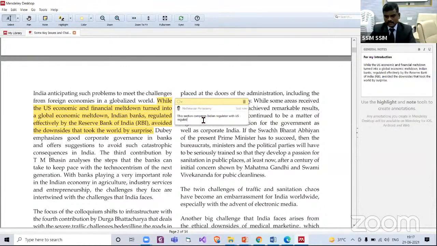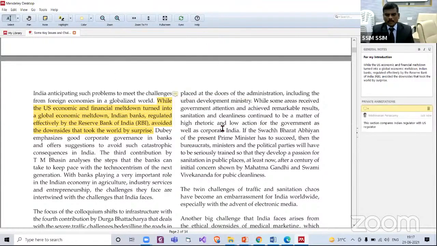And yes, that's all. Now, whenever you open this article, this pop-up will be there. Then you know why you have selected that. And see, private annotations, you have some information like this in the PDF article itself. We can highlight, we can take notes.